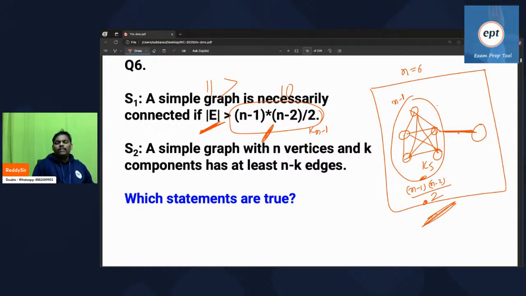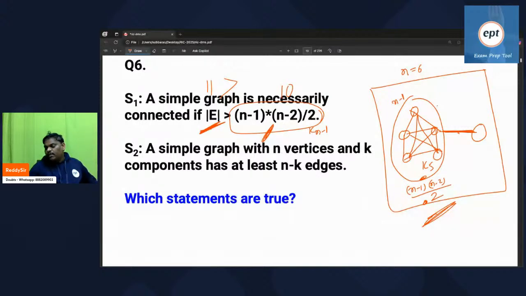S1 is a true statement. Am I right or wrong? The maximum number of edges possible in a simple graph which is disconnected is (n minus 1)(n minus 2)/2. But if more than that many edges are there, it is compulsorily connected.